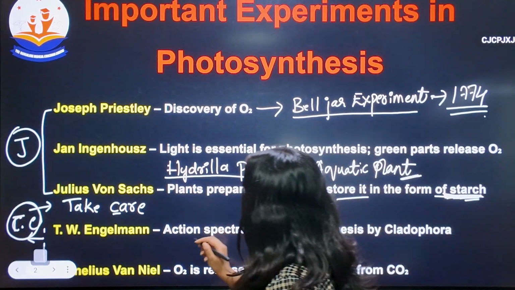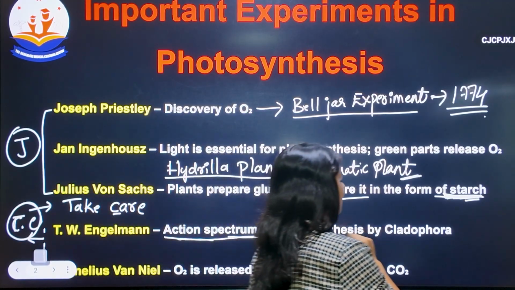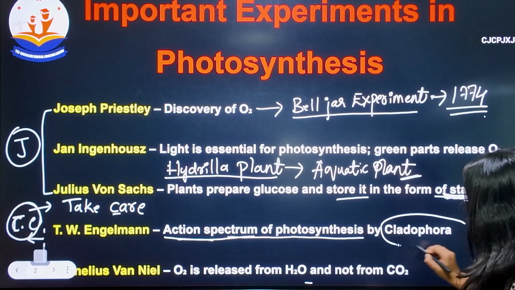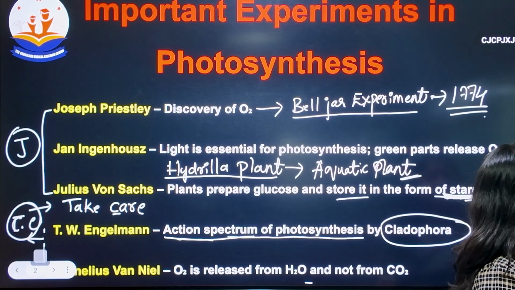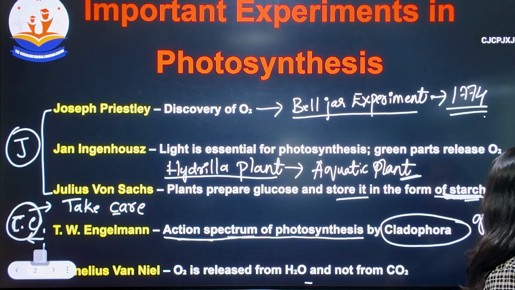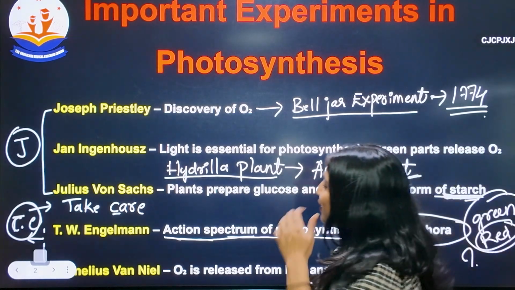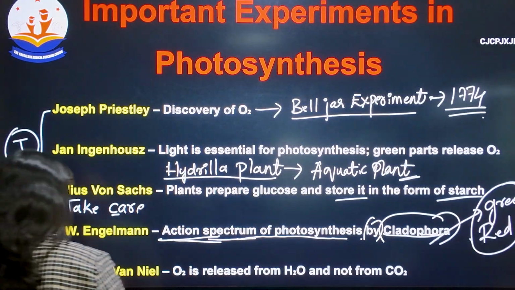Coming to the most important and interesting experiment, the action spectrum of photosynthesis by T.W. Engelmann using Cladophora. Comment me below whether this Cladophora is a green algae or red algae. Just answer me below, okay? So coming to the last scientist, Carolus von Nil.